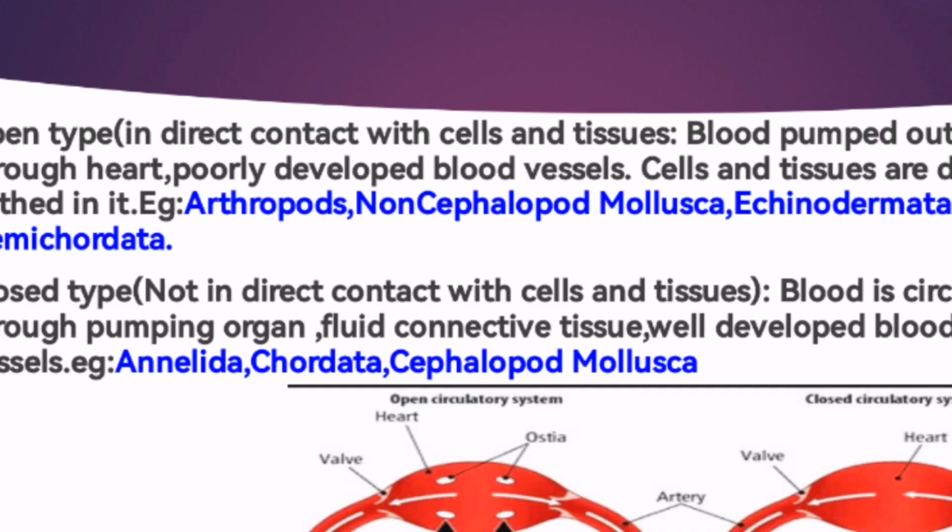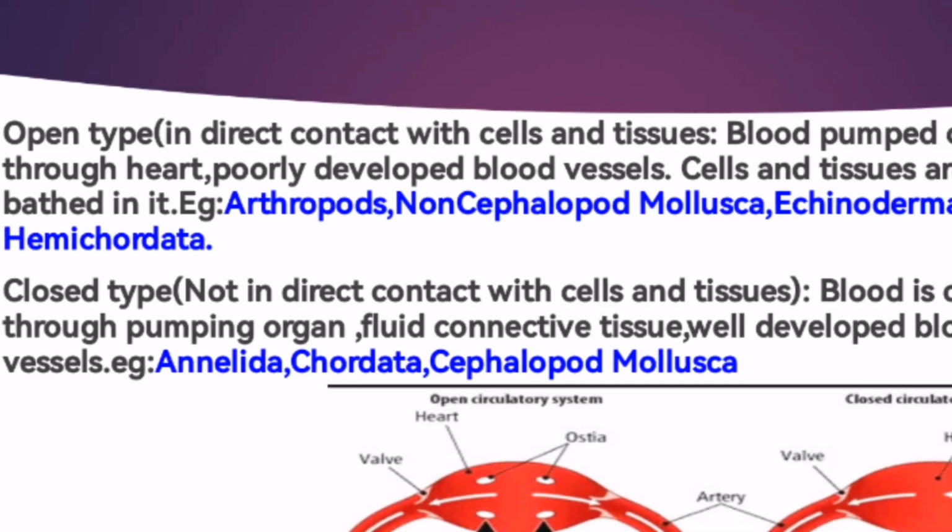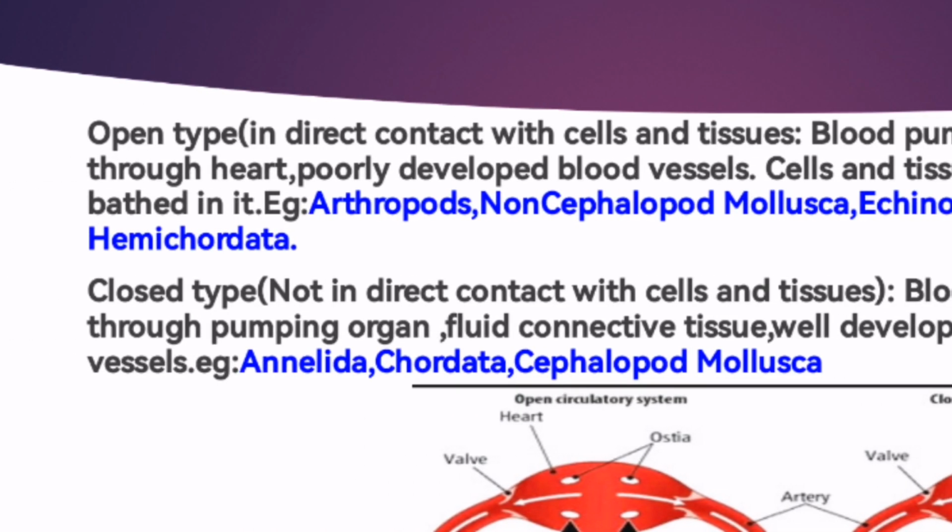Cephalopod means it should be linked to the brain's nervous system, the neural control and coordination. So non-cephalopod means not that. Now echinodermata, hemichordata, okay.